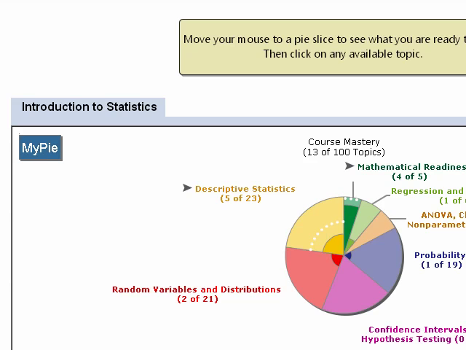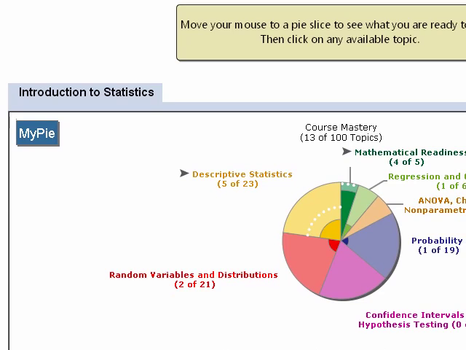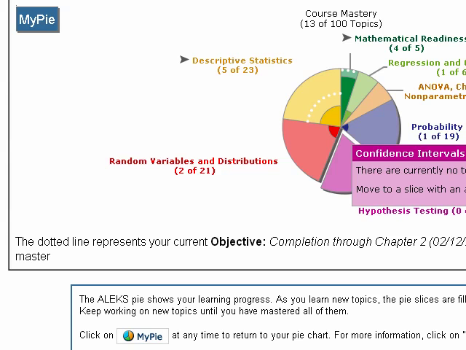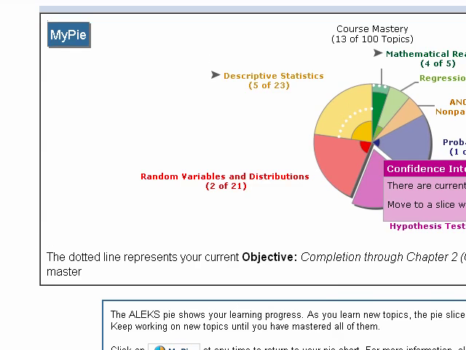This is really all you need to pay attention to in the whole course, this guy right down here at the bottom. This at the bottom is what's important. The dotted line represents your current objective. Completion of chapter 2, which is due, and you can't see it because it's off the screen, so let me reduce this and minimize it so you can see it a little bit.